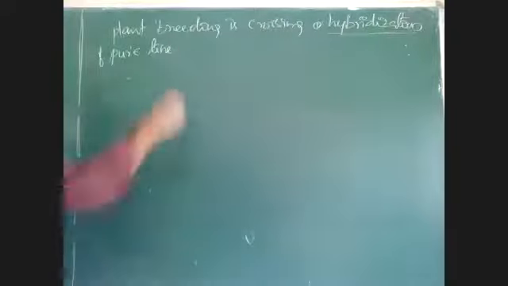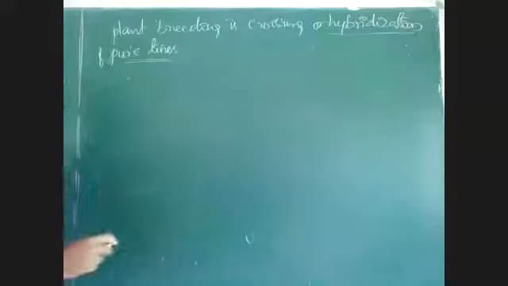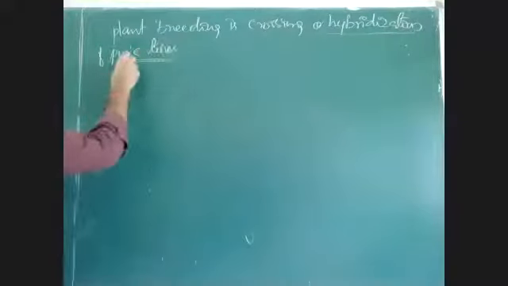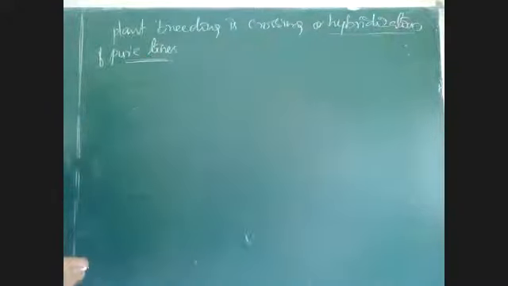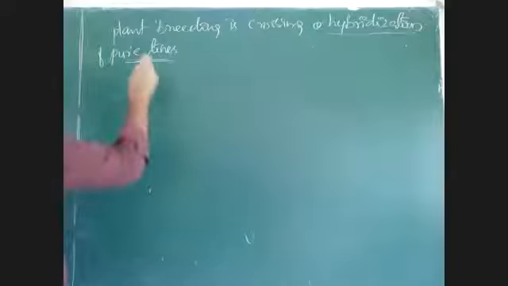Okay, here, hybridization of pure lines. What does a pure line mean? Usually a gene has two forms, dominant form and recessive form, which will come in the genetics chapter. Pure line means if a gene has a dominant character for every gene, then it is a pure line.